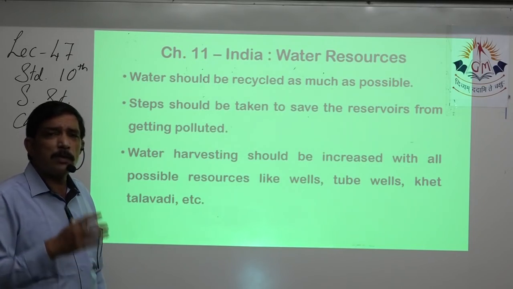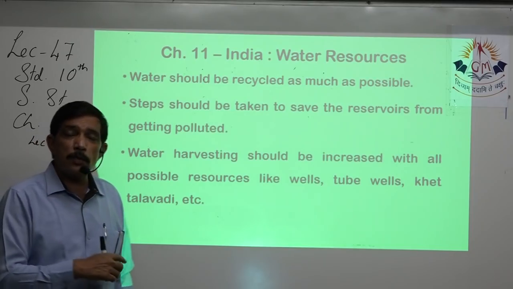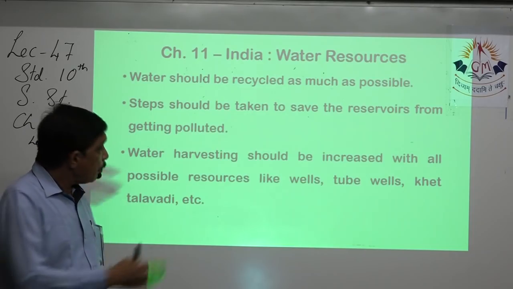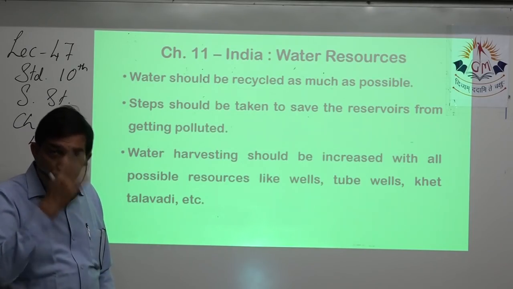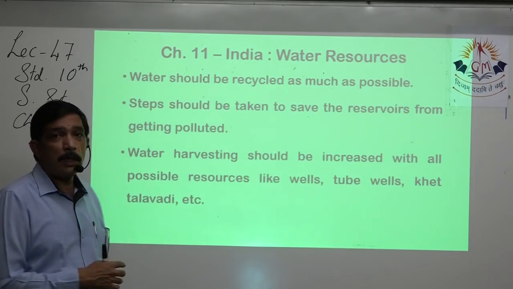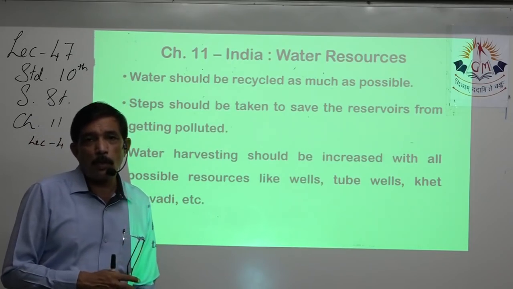So farmers also quite wisely do this rain harvesting. So wells, tube wells, we can recharge, usko recharge bolte hain. We can recharge the groundwater, replenish the groundwater by diverting the rainwater, that is doing the rain harvesting in wells, tube wells, khet talawdi, etc., and we can store water and save water.